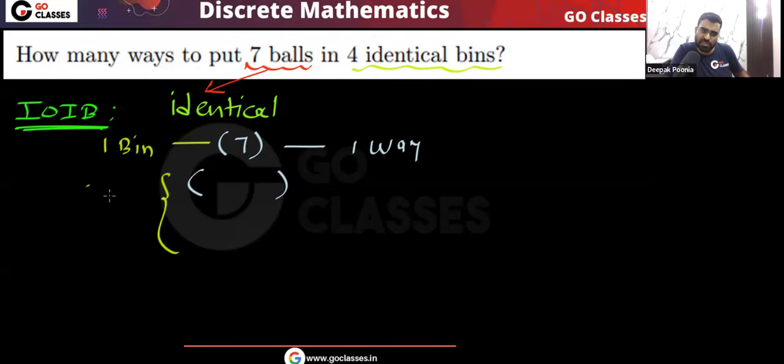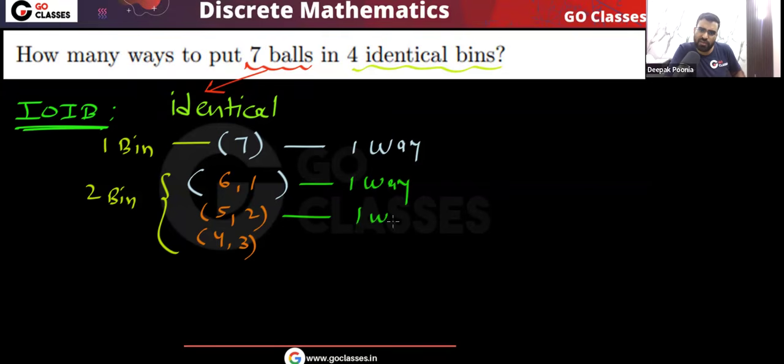If I use two bins, then what are the possible arrangements, or I can say what are the possible distributions? If I use two bins, then I can do 6-1, or I can do 5-2, or I can do 4-3. That's it, nothing else is possible. So you can see for everything you will get one way, one way, one way.